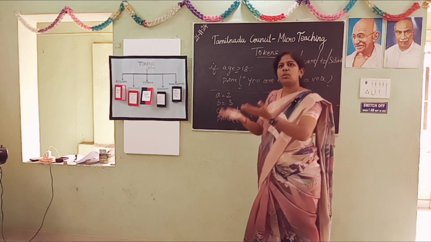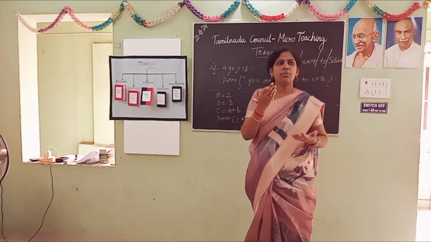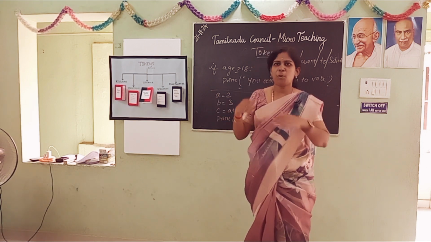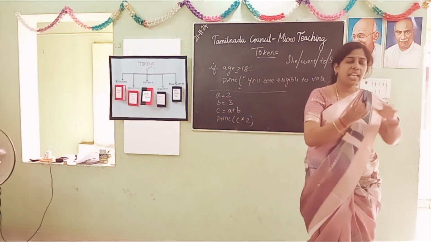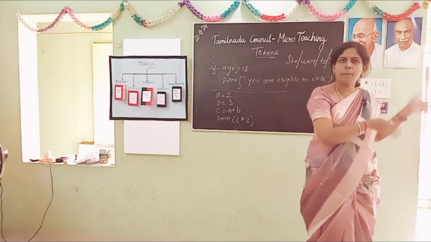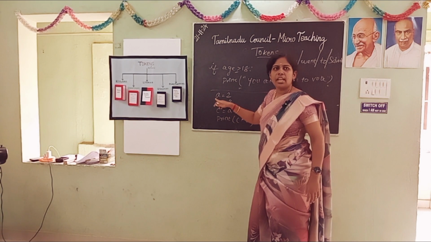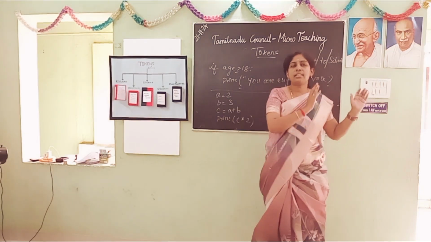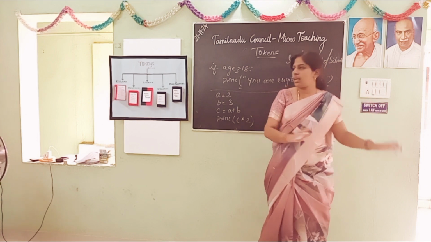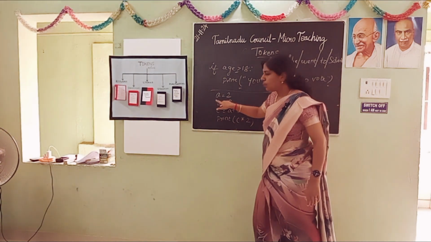If you need to name a baby, you cannot name it with predefined words like fan or light, because those are predefined words and mean something else. The same way, while naming an identifier, a variable, there are certain rules to follow. Because there are 39 keywords, we should not use those keywords while naming a variable. So this is a variable.